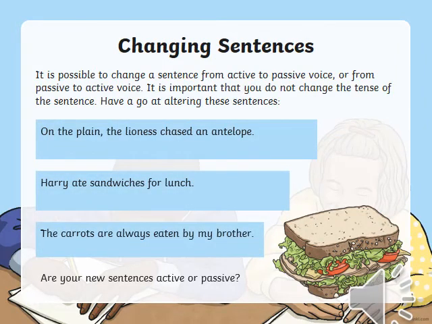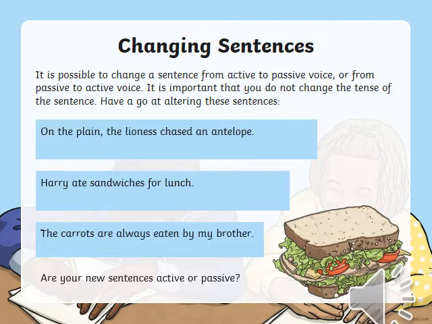Now students, in our next slide, we are going to change the sentences from active to passive and from passive to active. It is possible to change a sentence from active to passive voice or from passive to active voice. It is important that you do not change the tense of the sentence. Have a go at altering these sentences.